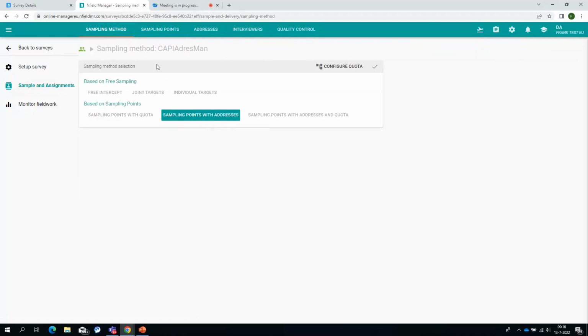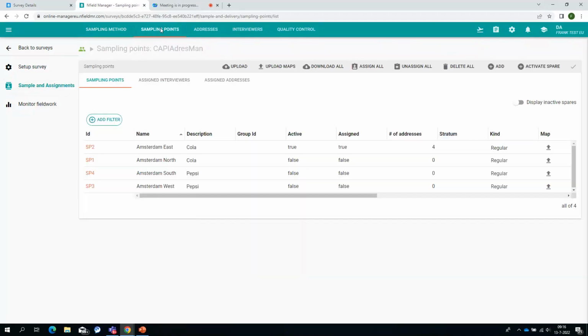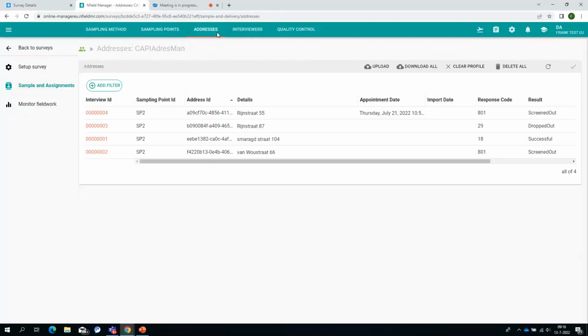That's all. So we have sample points, and then in the addresses, you can actually see the addresses that are created by this interviewer. So each time this interviewer creates an address and then does a complete sync, those addresses will also appear here on the screen.